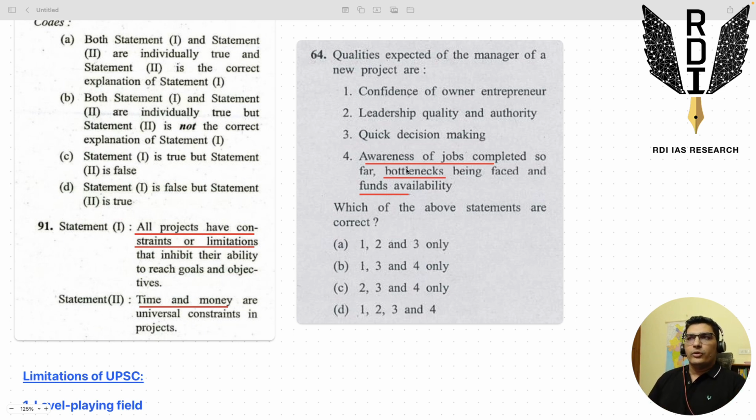So the fourth statement is saying, how should an aspirant prepare? Awareness of PYQs. Instead of jobs, read PYQs. Awareness of PYQs which have already been asked by UPSC. Then bottlenecks being faced in those PYQs. Here, bottlenecks should be read as the traps which have been laid in the PYQs, which should be seen by the students, and I'm seeing this mainly from the angle of ET, elimination techniques, right? So if you are aware of the different kinds of traps, the different kinds of statements which UPSC has given in seemingly similar questions, you will be more confident.